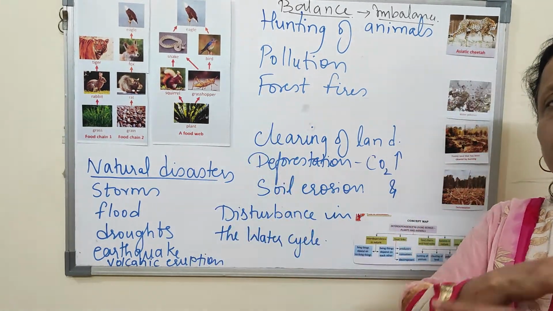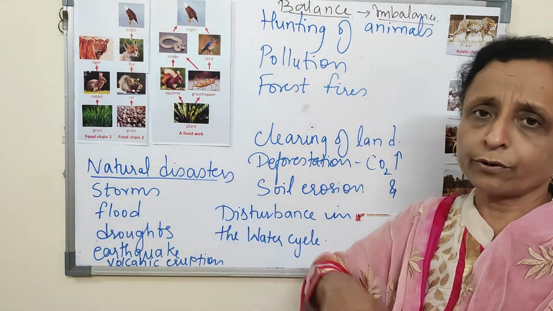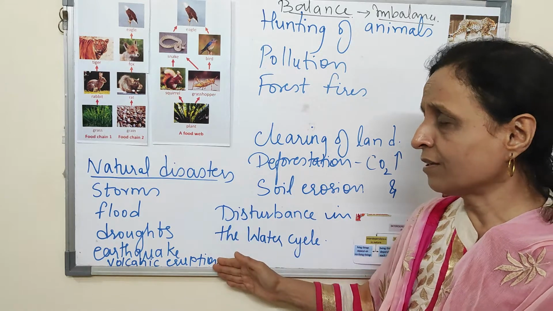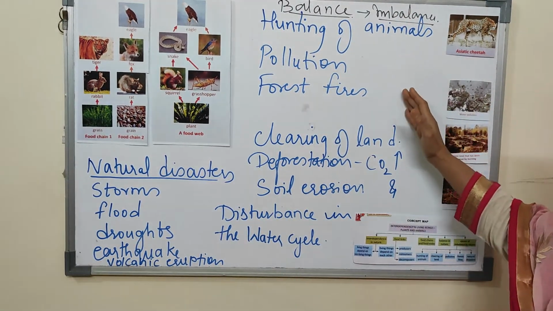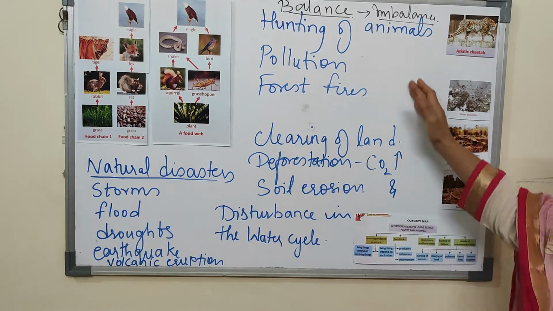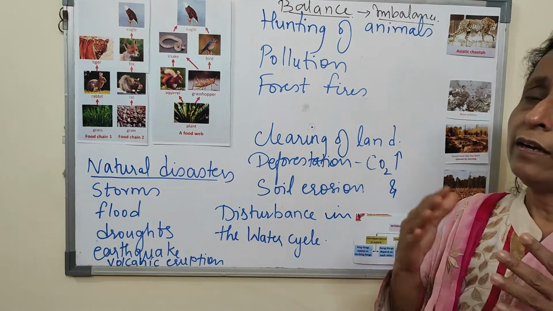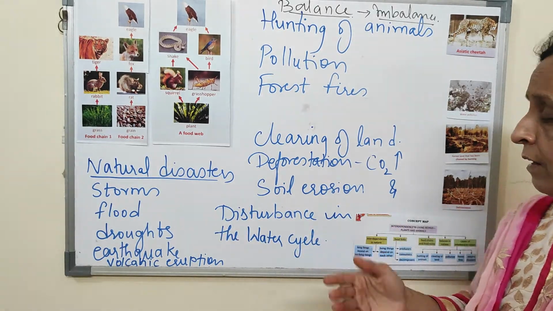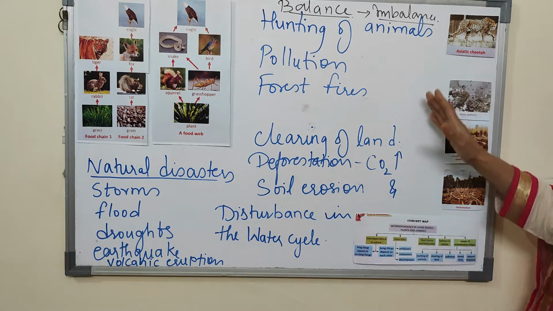If it's a heavy flood, it will destroy all the plants and animals. A storm can destroy the trees. So these are natural disasters which we can't help, but we can help our behavior, and we can help this environment to be preserved if we take steps in the right manner. The government takes steps in the right manner.